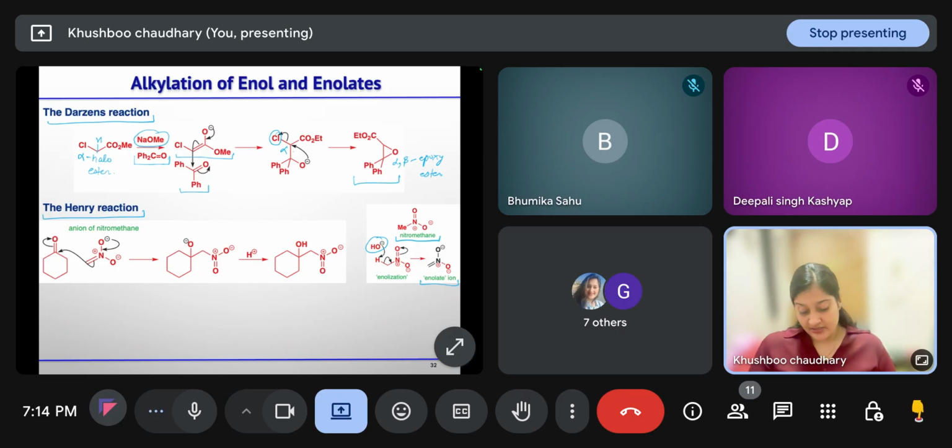Once this nitronate generates, it will react with the carbonyl carbon. Then O negative will generate, and it will take the proton. In this case, you will get the alpha nitro alcohols. So the reaction of ketone with nitromethane is known as Henry reaction.